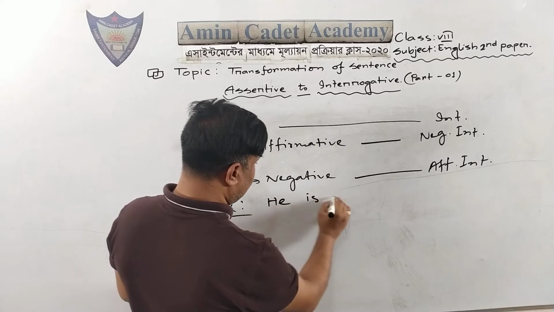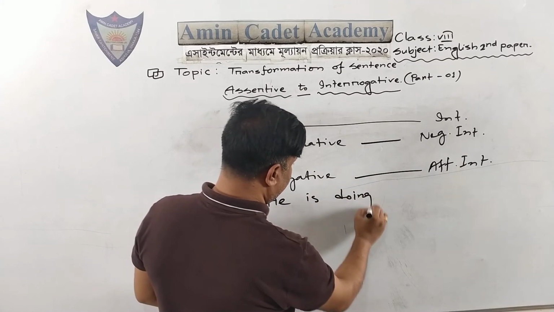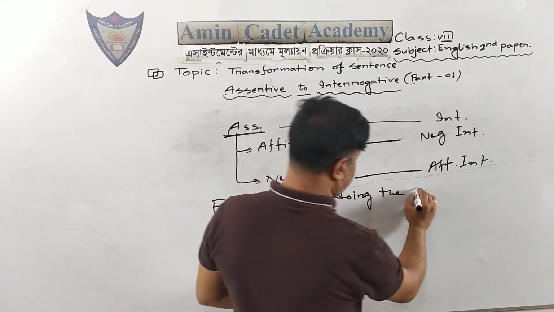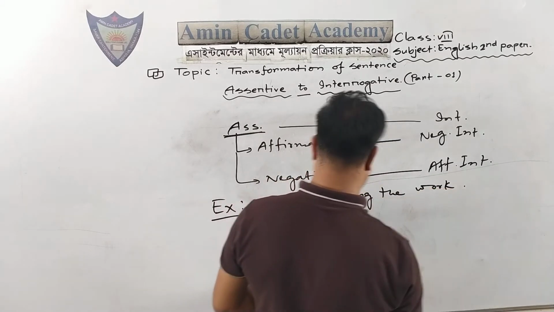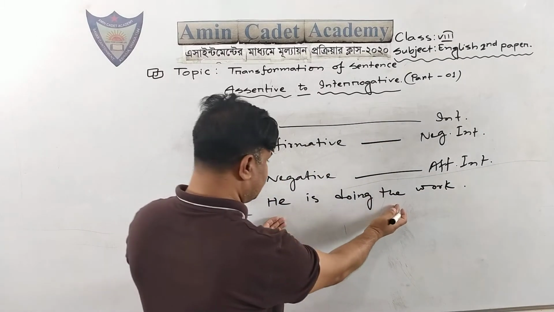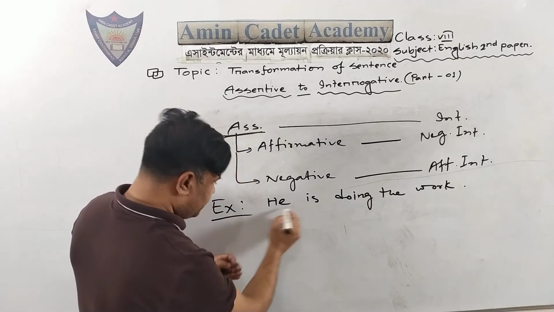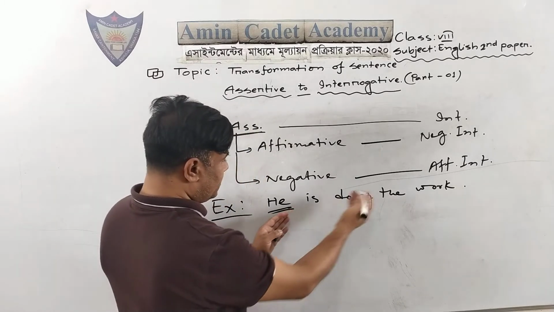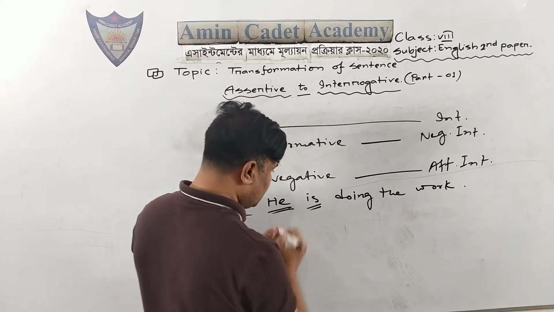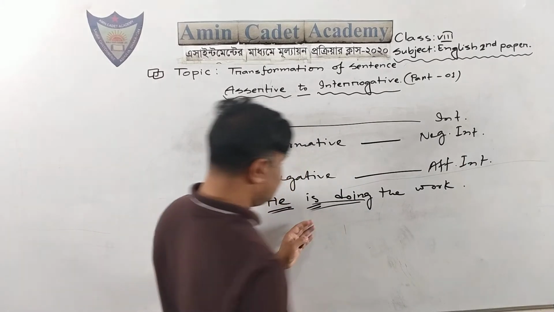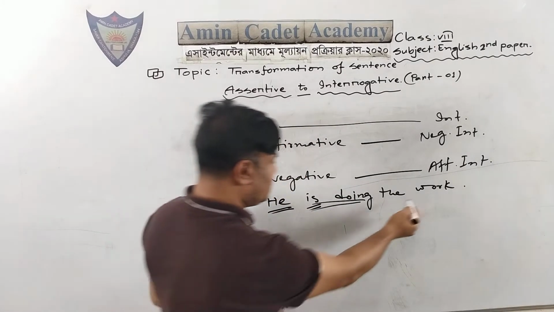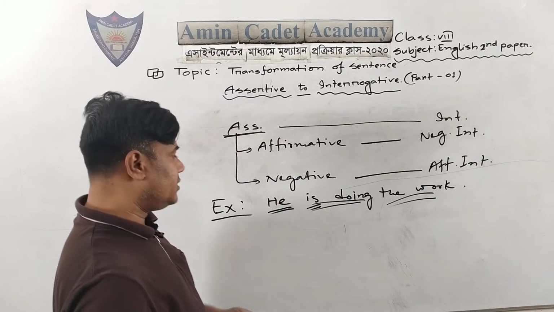He is doing the work. Here this is an assertive sentence. Here he is subject, is doing its verb, and the work object.